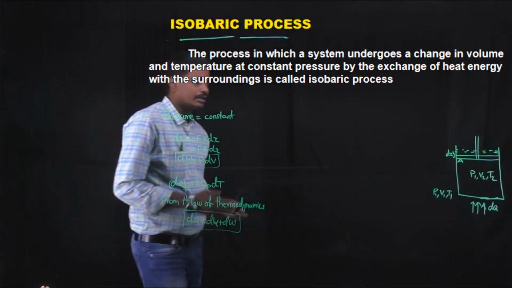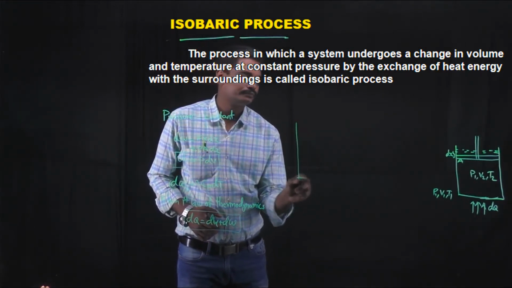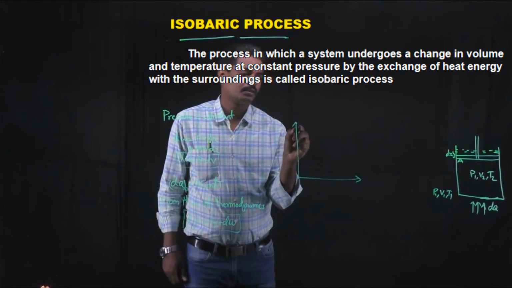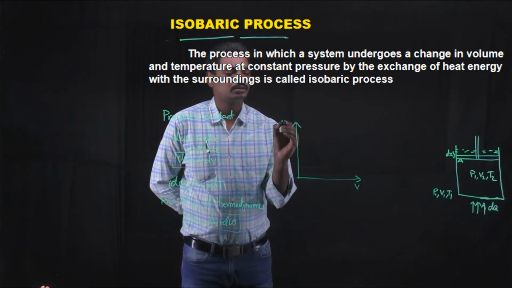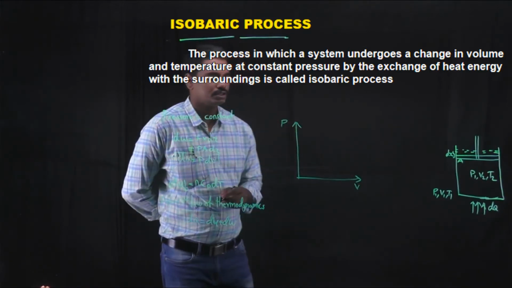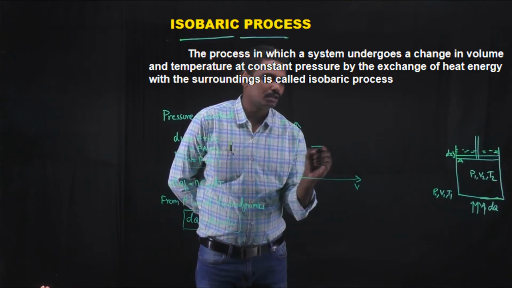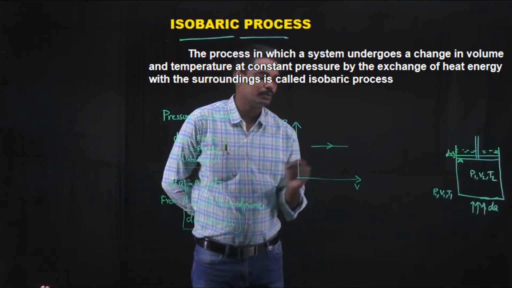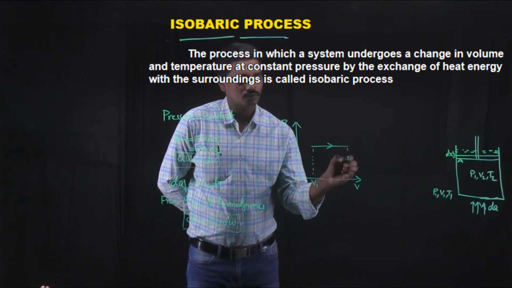If you draw a PV graph, with volume on the x-axis and pressure on the y-axis, as the pressure remains constant while the volume increases from V1 to V2, it will be in this manner.